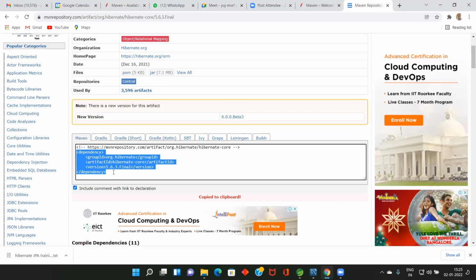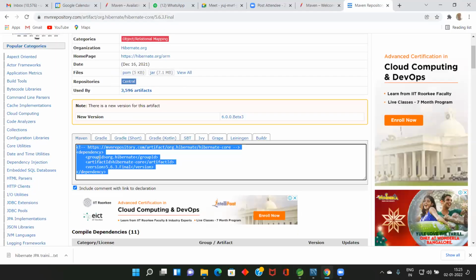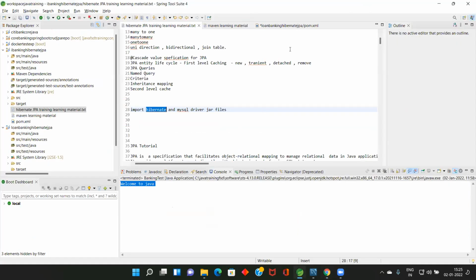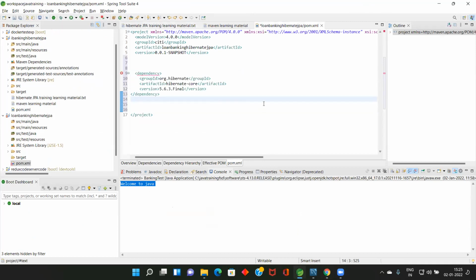Can you all copy this one? Copy and paste it in your POM file. You are getting an error if you place it here.